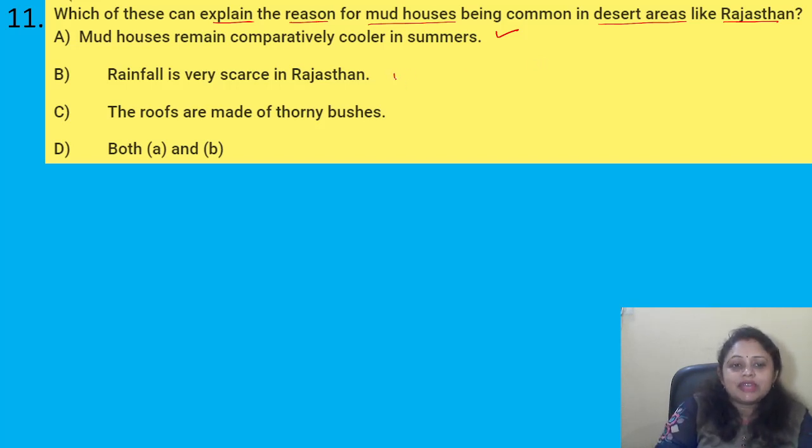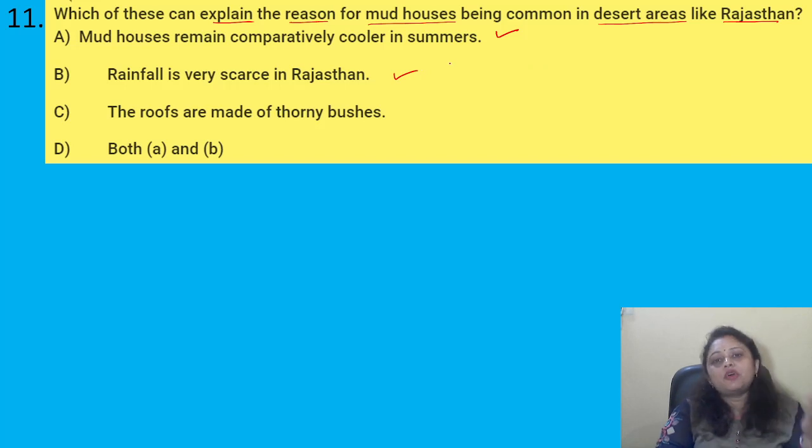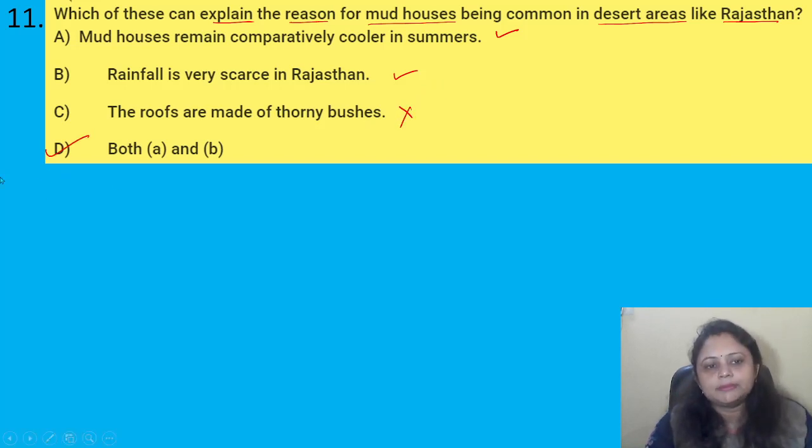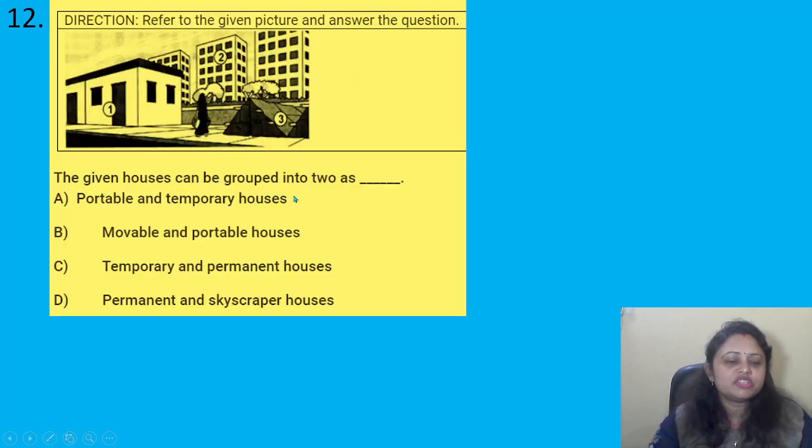And yes, of course, rainfall is very scarce in Rajasthan. If more rainfall is there, then the mud house will be affected. If there is scarcity of rain, then the mud house will not be affected. And the roofs are made up of thorny bushes? No, this is not correct. So the correct answer is option D, both A and B. Coming to the next question.